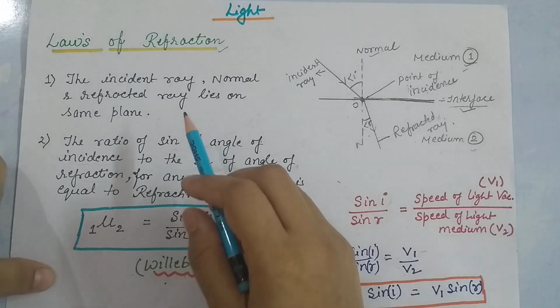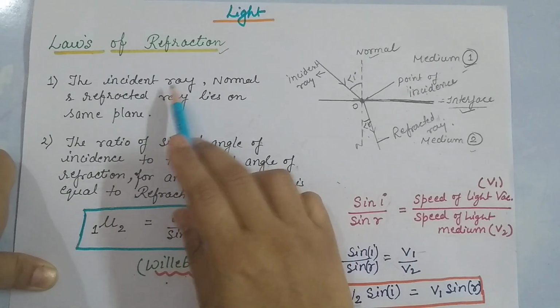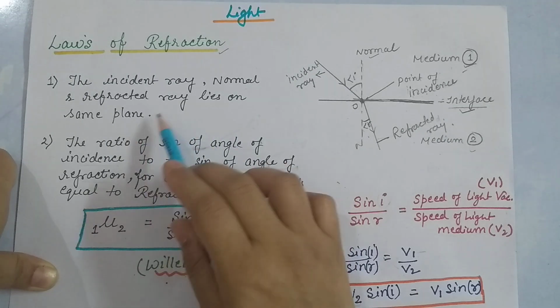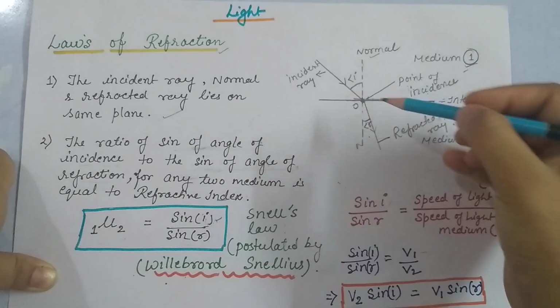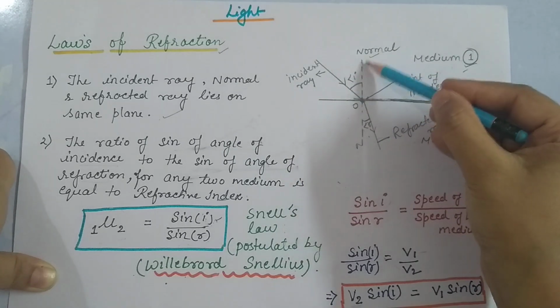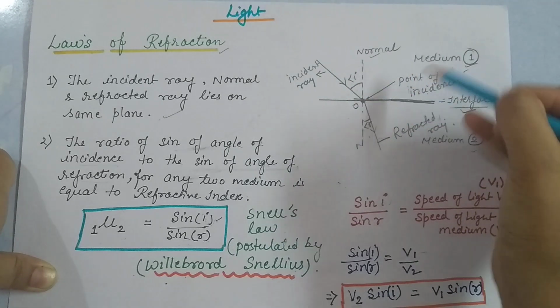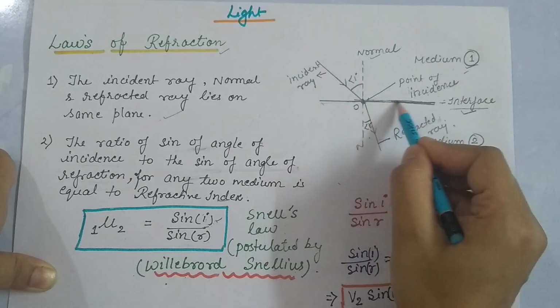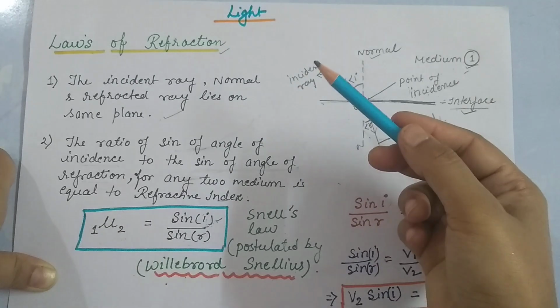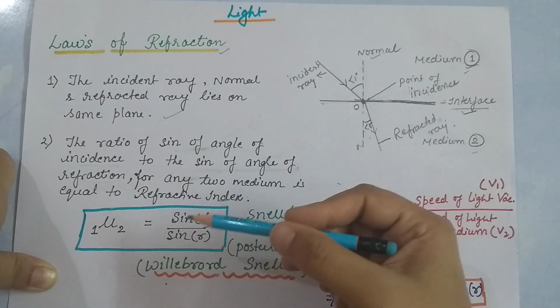The first law of refraction states that the incident ray, normal and refracted ray all lie on the same plane. You can see that here the incident ray, the refracted ray and the normal all lie on the same plane. This first law is similar to the law of reflection.